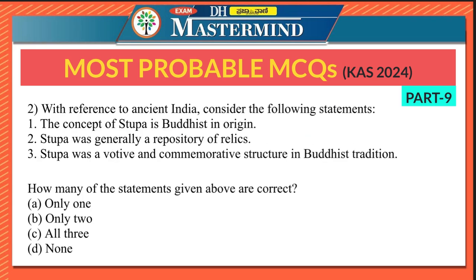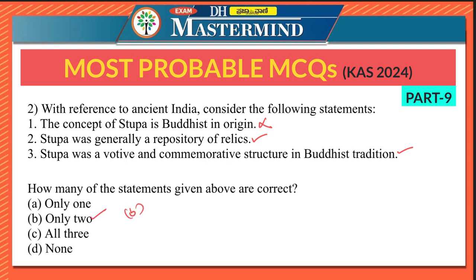Second question says, with reference to ancient India, consider the following statements. The concept of stupa is Buddhist in origin. This is a false statement. Stupa was generally a repository of relics. Yes, this is a correct statement. Stupa was a votive and commemorative structure in Buddhist tradition. Yes, even this is correct. Therefore, the right option is option B, only 2.